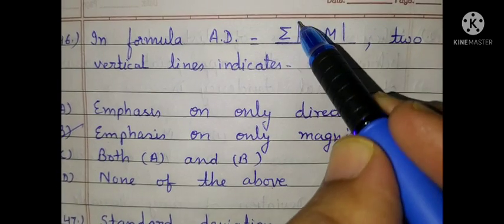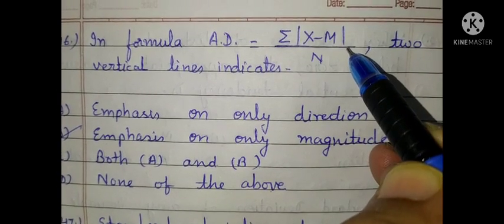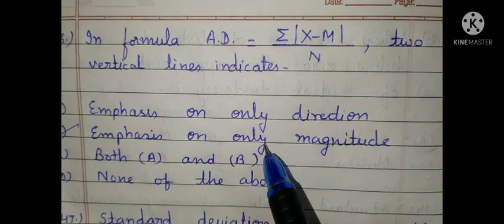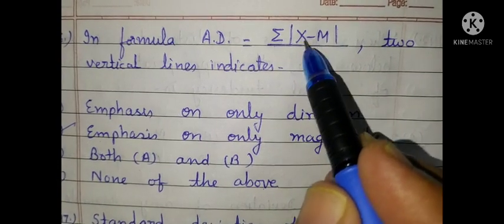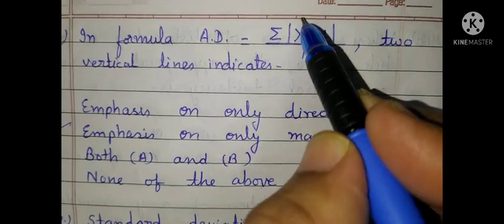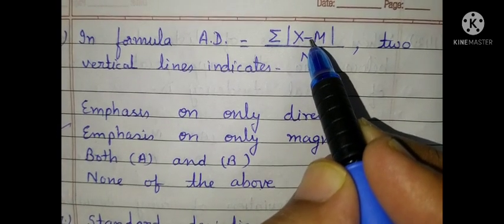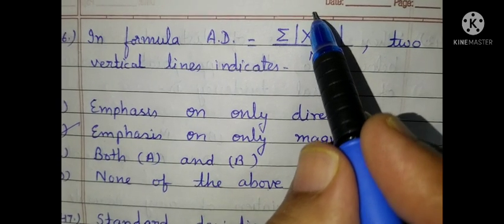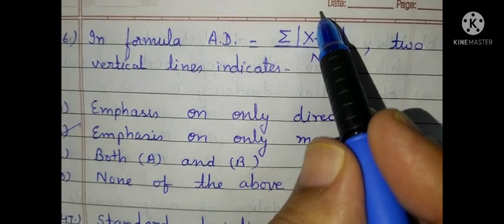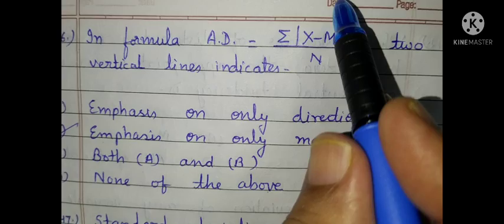In this formula, these two vertical lines emphasize only magnitude. Ultimately, magnitude means we have to be concerned about the sign, and if there is a negative sign, then it is to be converted to positive.